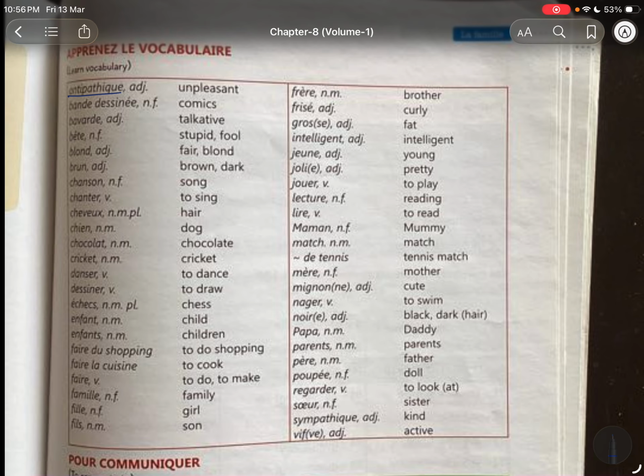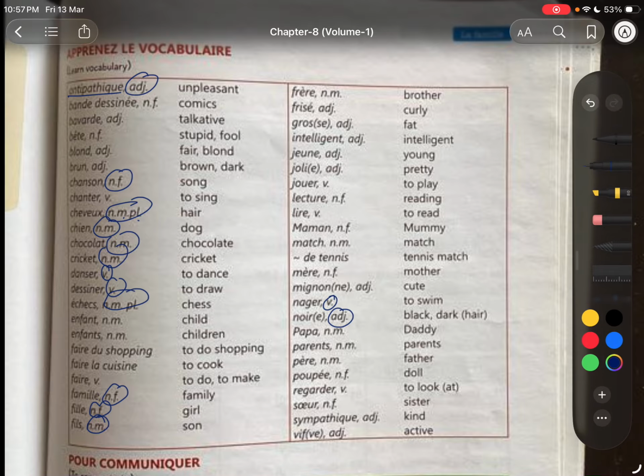Antipathique: unpleasant, unfriendly. You can say unpleasant, adjective, right? Adj stands for adjective. N stands for noun. F stands for feminine. So noun feminine, noun masculine plural, noun masculine, verb, adjective. These are the abbreviations, and you can get the idea.